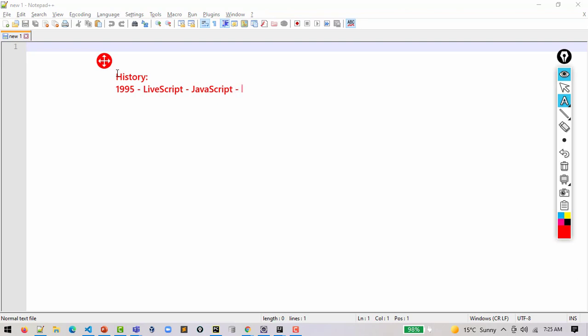Later, this name was criticized because Java and JavaScript are entirely two different languages. They have nothing in common. Right. And this language was specially created for Netscape Navigator, another browser, and at that time Internet Explorer was there.